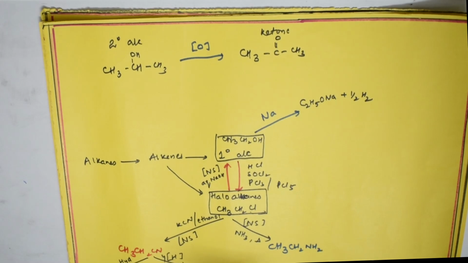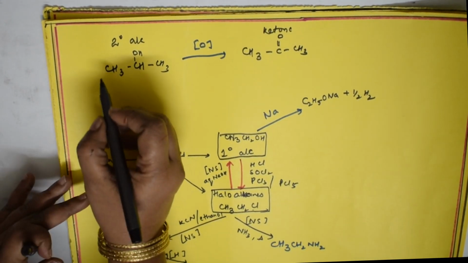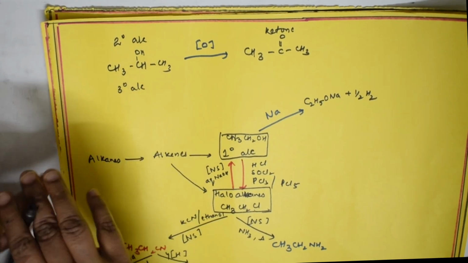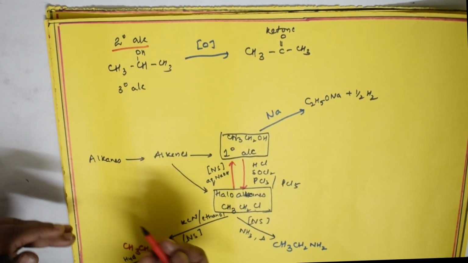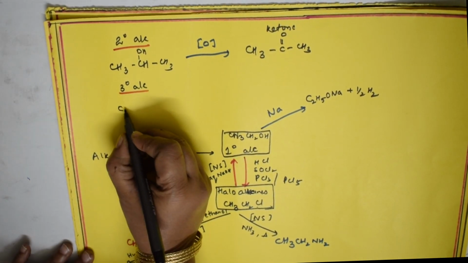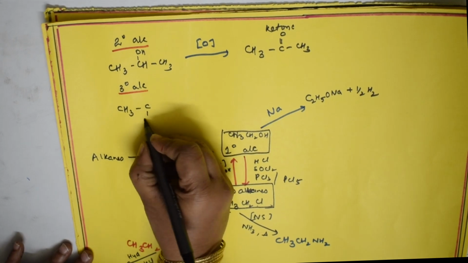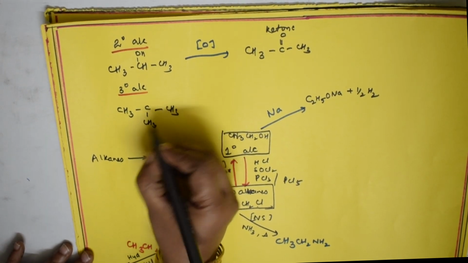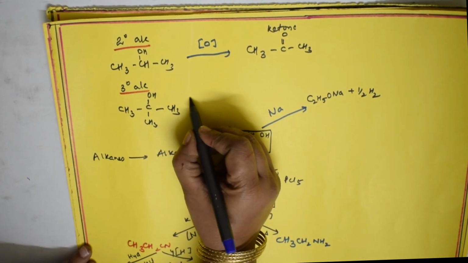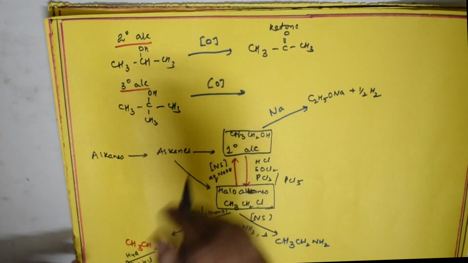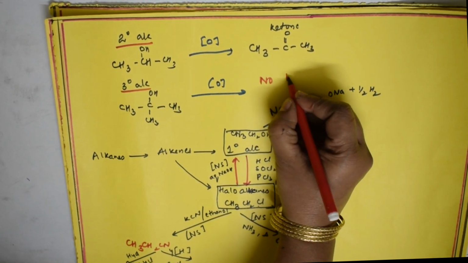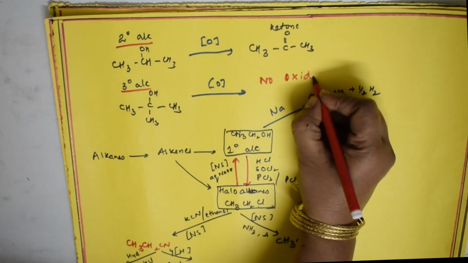Done. Now suppose I take a tertiary alcohol, so this part is over. Now I'm going to take tertiary alcohol. So secondary alcohol will give us ketones on oxidation. What are tertiary alcohols? Where the carbon is attached to 3 alkyl groups, 1, 2, 3, and OH. Suppose you allow this to undergo oxidation, will it undergo? Remember, tertiary alcohols will not undergo further oxidation. Remember, no oxidation will happen.